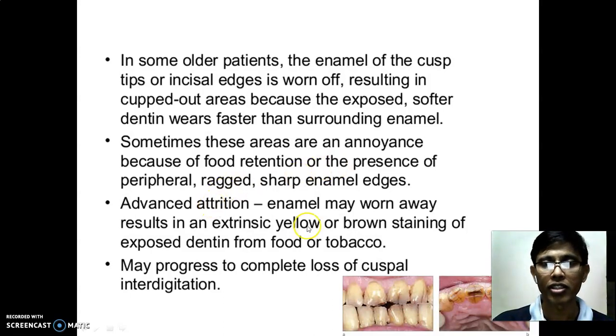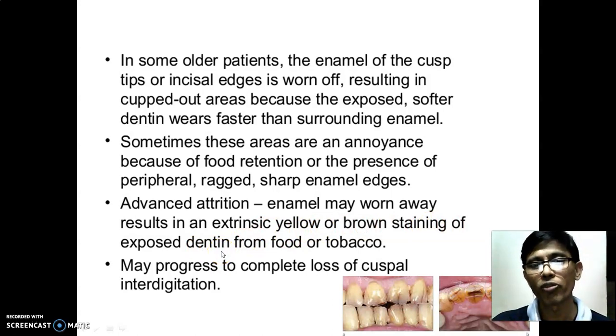In advanced attrition, the enamel may wear off, resulting in extrinsic yellow or brown staining on the exposed dentin. Dentin is in the form of tubules, so the content of the food or tobacco stains get on the surface of the dentin, and this may progress to complete loss of cuspal interdigitation. That means the intercuspation is not proper. You can make this out in the diagram. This is reverse cusping, but this is the incisor ridge.